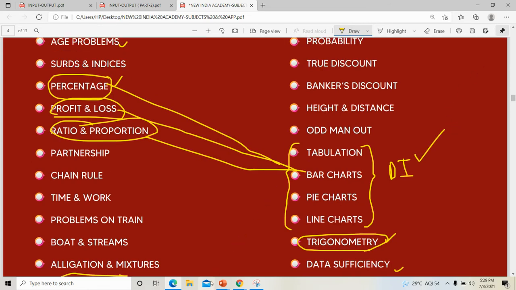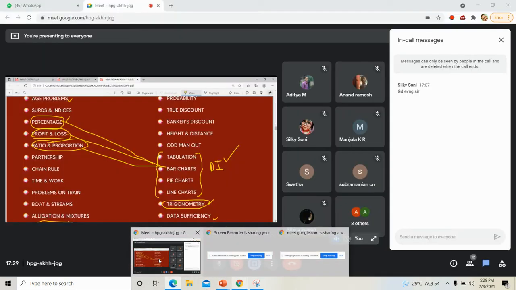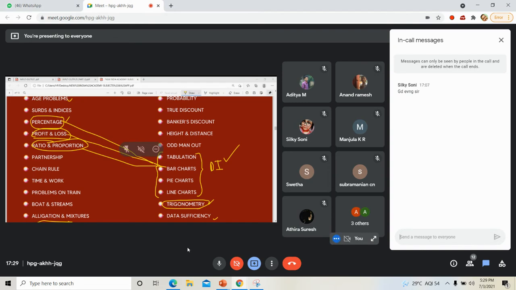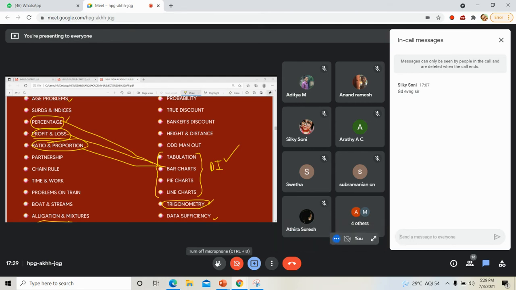So what do you think about DI, data interpretation? How do you feel about solving that topic? Anyone? What is your opinion about that particular topic? Those who attended the DI class, you can share your memory about that.